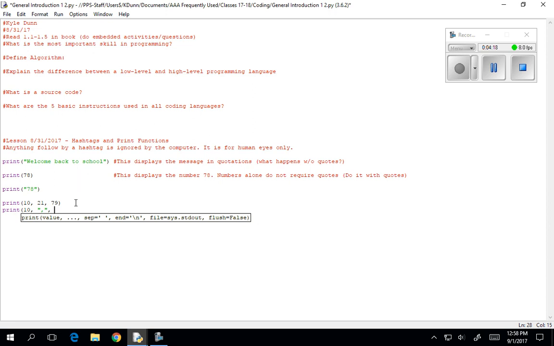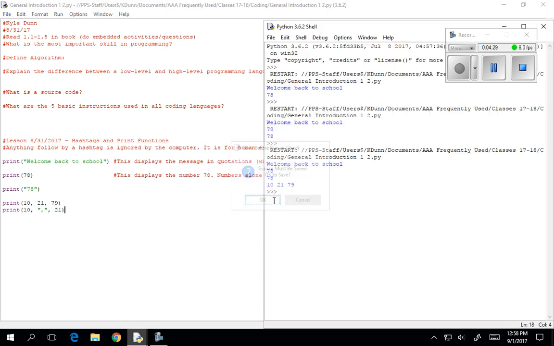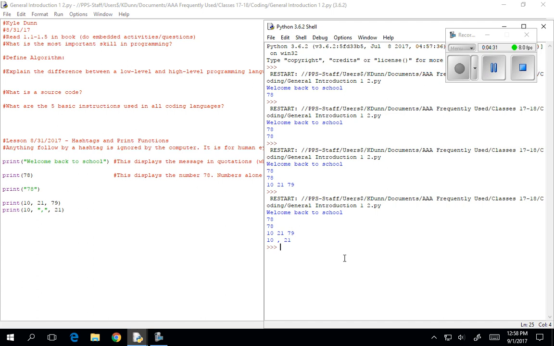Now I got to put another comma in there, and let's just put one number in there just to see if we can get it separated. So I'm going to put my 21 in there. All right, let's see if there's any problems here. Let's hit F5, see what happens. All right, there is a problem. I've got spaces in there. Man, I don't want my commas to look like that. That's a real pain.